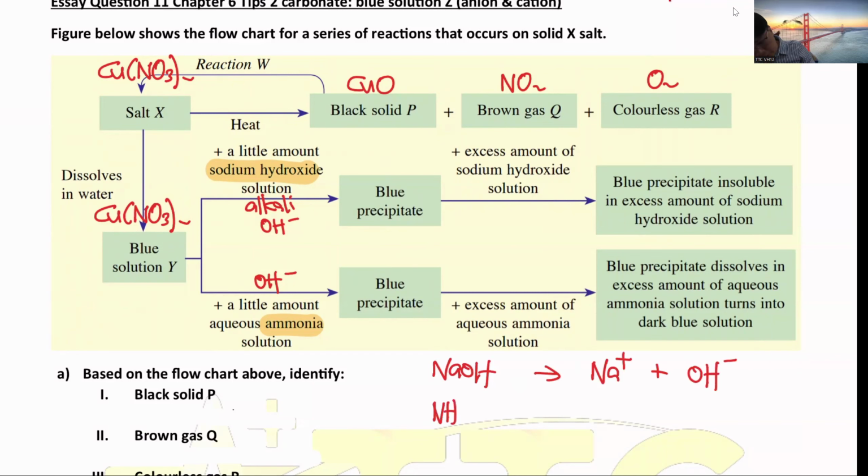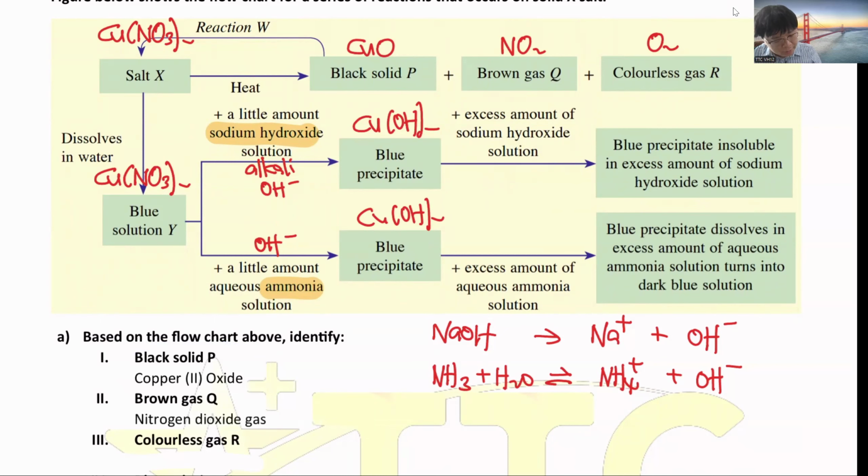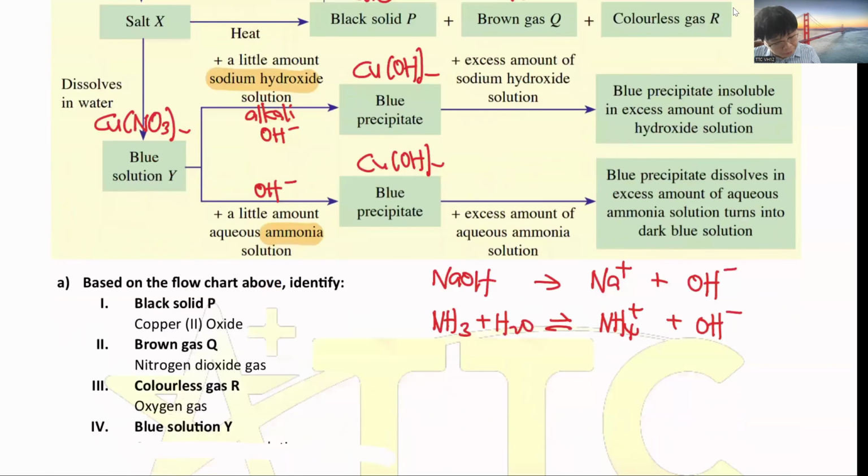Ammonia, when you dissolve it in water, produces NH4 plus and OH minus. Then it will form the insoluble salt. So Cu with OH becomes Cu(OH)2. I told you before, the hydroxide is insoluble, so it is a blue precipitate. So the black solid is copper oxide, the brown gas is nitrogen dioxide gas, and the colorless gas is oxygen gas.